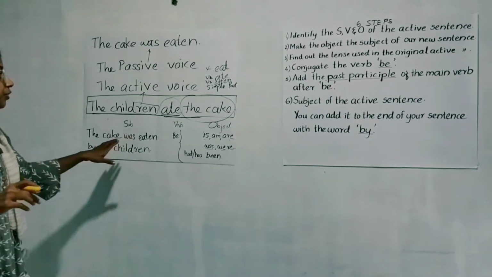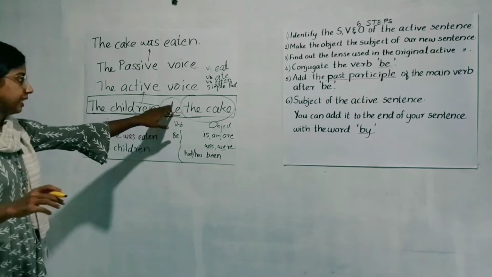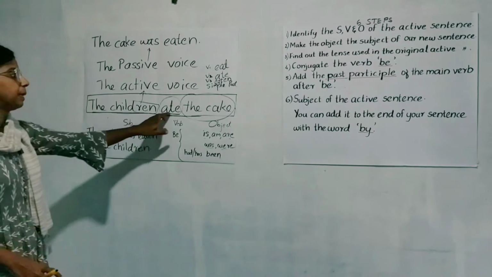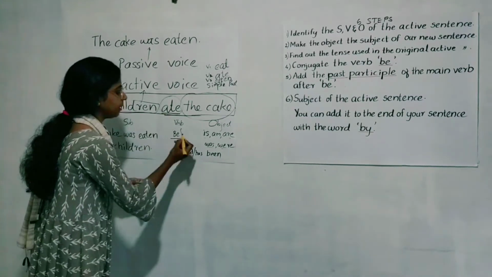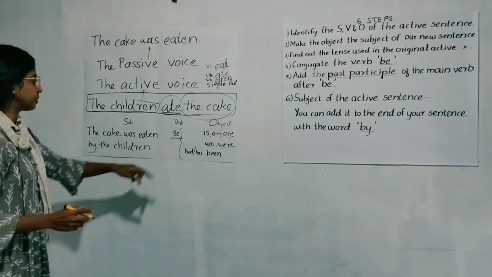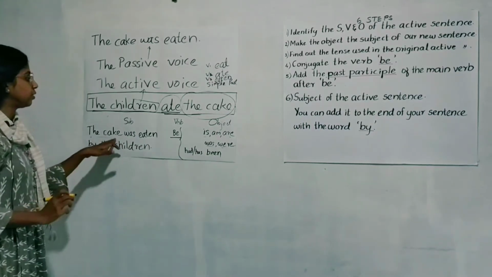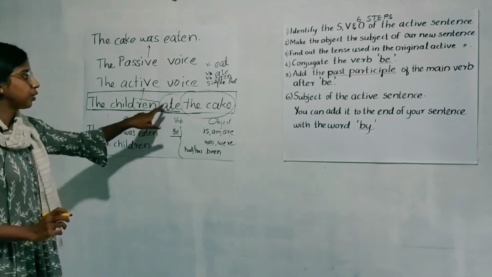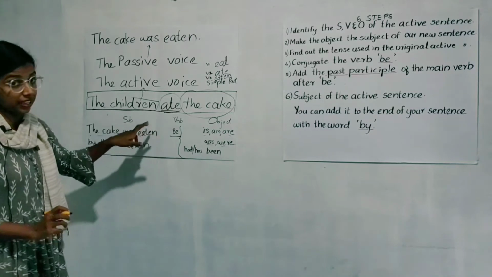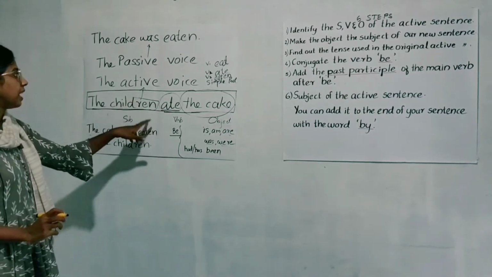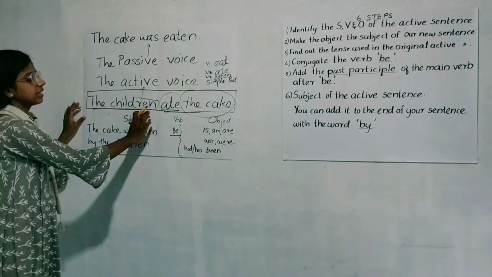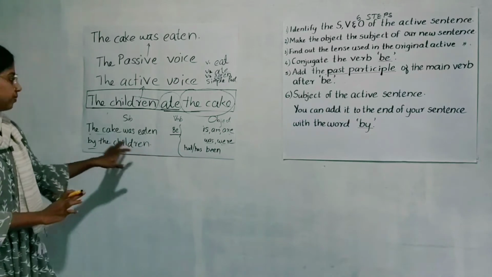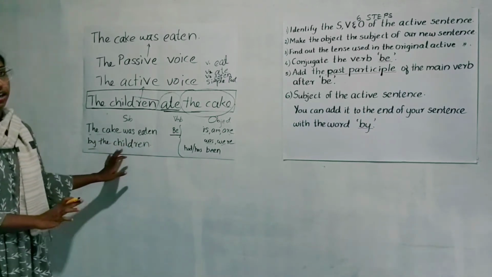Then, in which form is the verb tense used in the active sentence? It is in simple past form. So we use the simple past form of the verb be, and we know it must be was because the subject is singular. So was. Then we use the past participle of the main verb. The past participle of the verb eat is eaten. So we use eaten. Then we can add the subject of our active sentence with the word by in the end. So, the cake was eaten by the children.